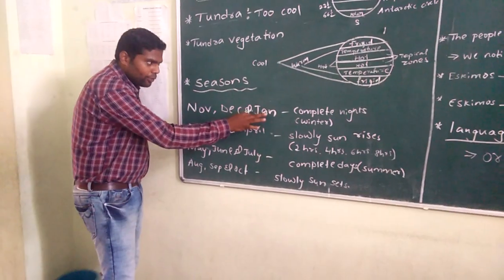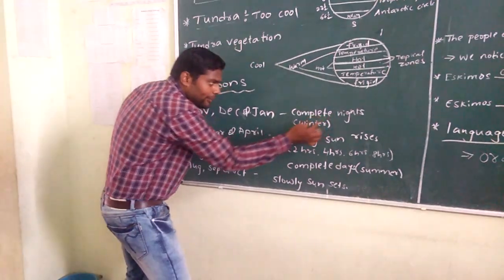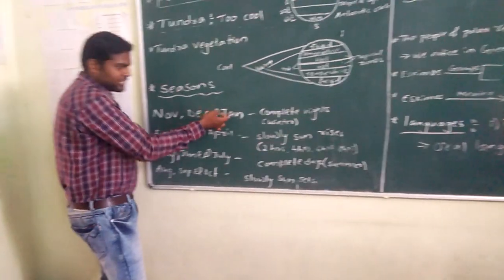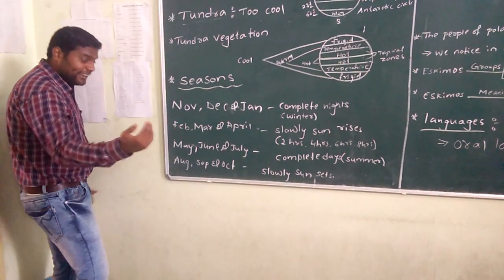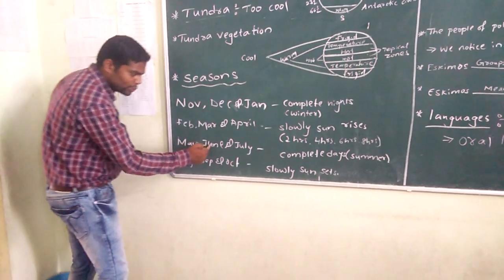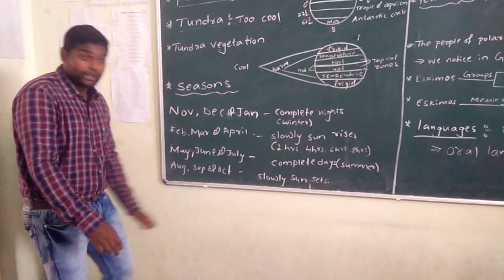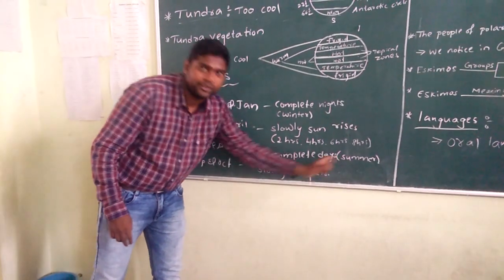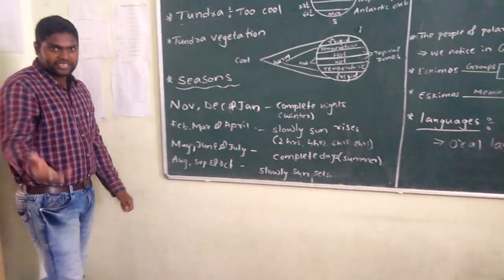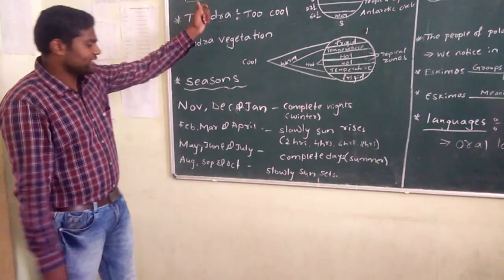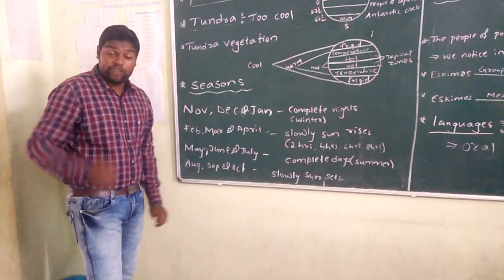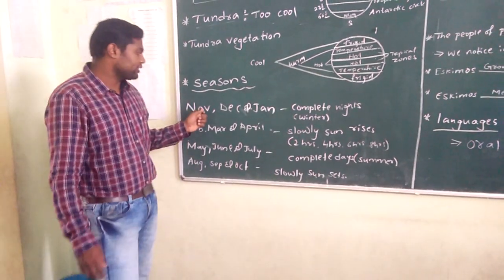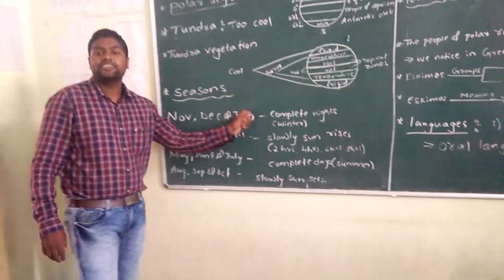As I told you before, complete nights we may experience in the months of November, December, January, so it remains winter season. Complete day we experience in the months of May, June and July. At that time it is experiencing summer season. So very important: we get the summer season in polar regions in May, June and July, and we experience winter season in November, December and January.